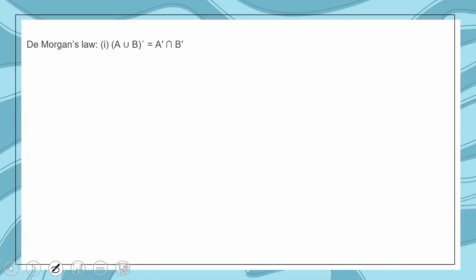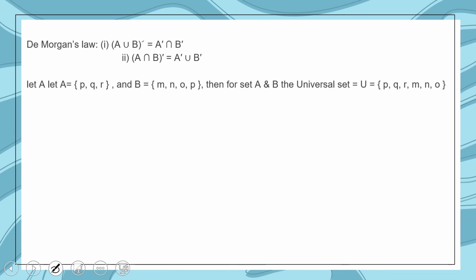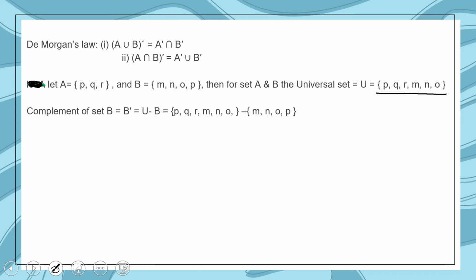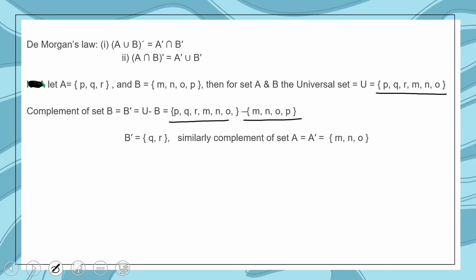De Morgan's law. The first law tells complement of A union B equals A complement intersection B complement. The second De Morgan's law tells complement of A intersection B equals A complement union B complement. Let's do it through examples. Let A equal P, Q, R and B equal M, N, O, P. Then for sets A and B, the universal set will be P, Q, R and M, N, O, right? Then complement of set B equals universal set minus set B. So we have Q, R.